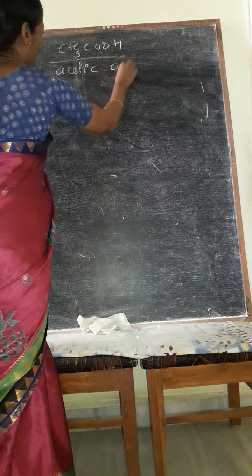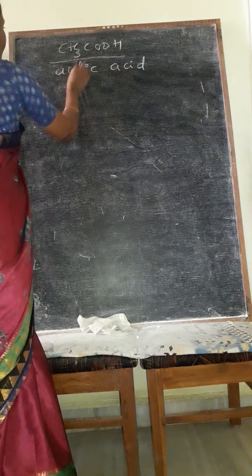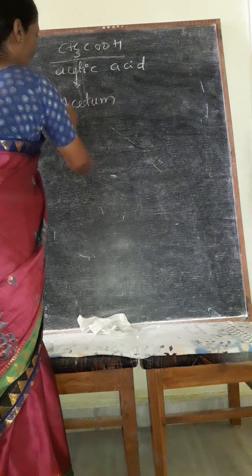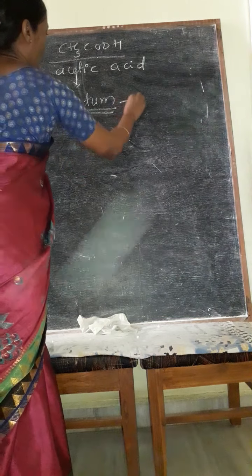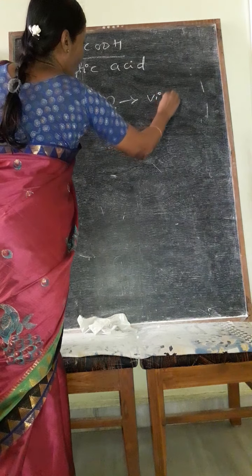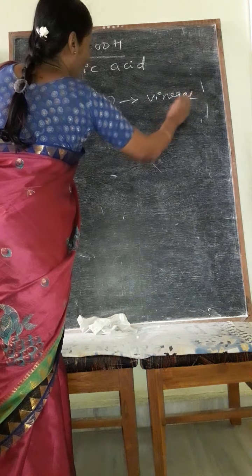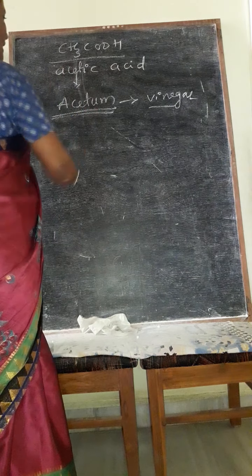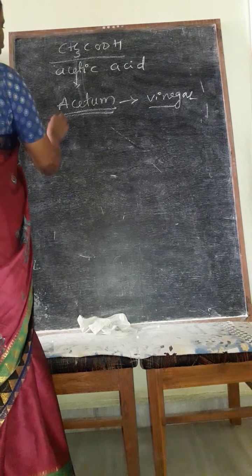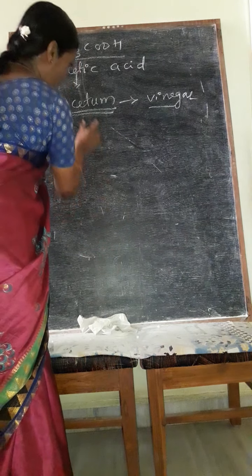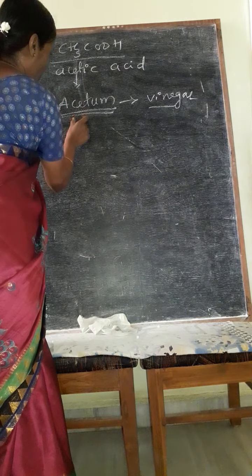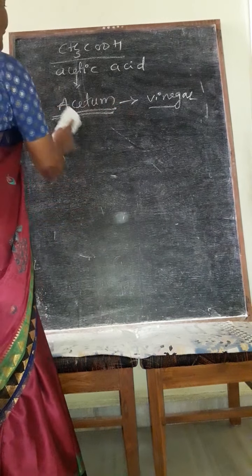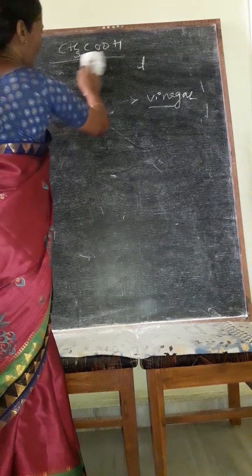Acetic acid. In the Greek word, acetic comes from acetum, which is derived from vinegar. The meaning of vinegar is acetum in Greek. It is converted into acetic acid. So like that, this originated. Acetic acid originated from one source, that is vinegar. Like that, these are the sources.